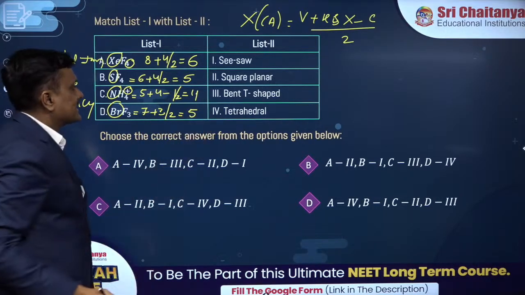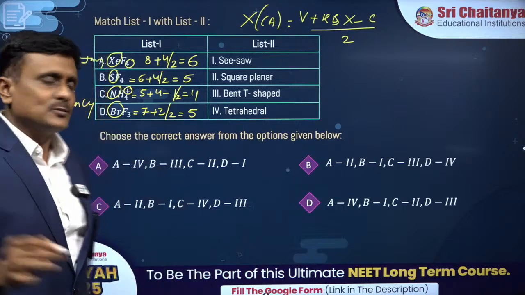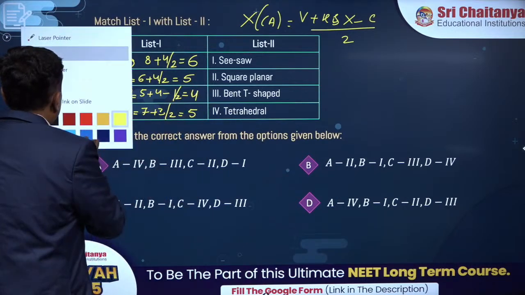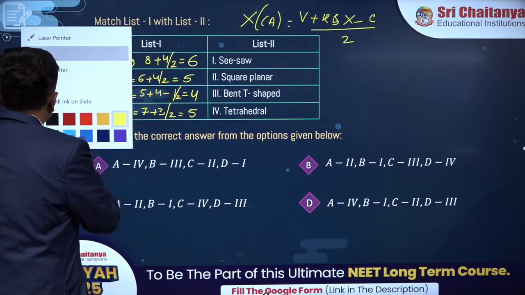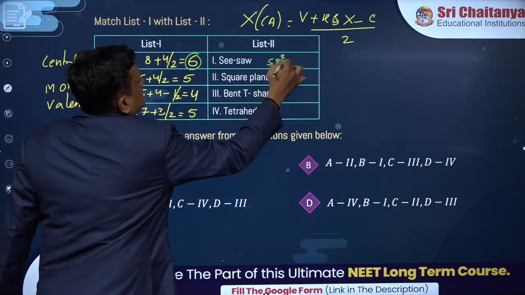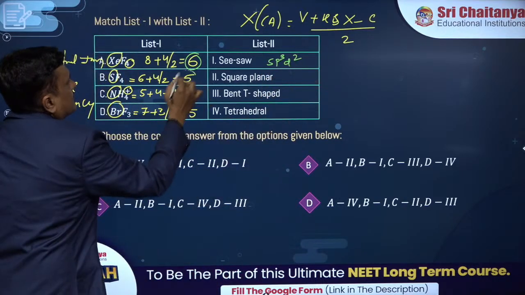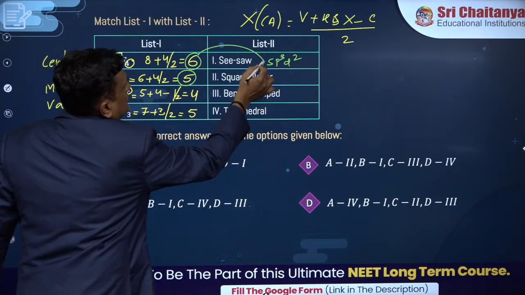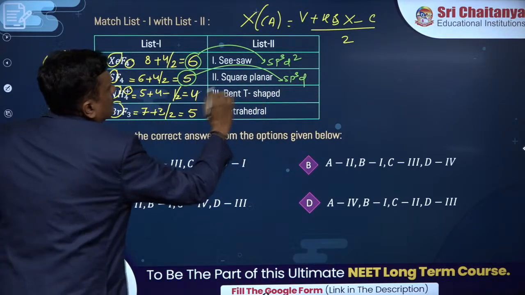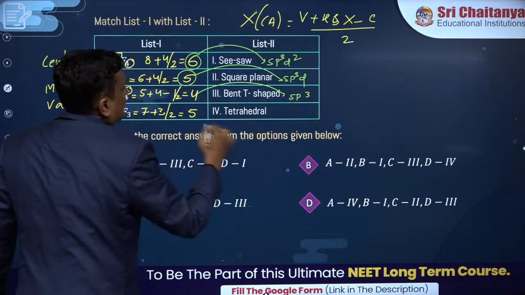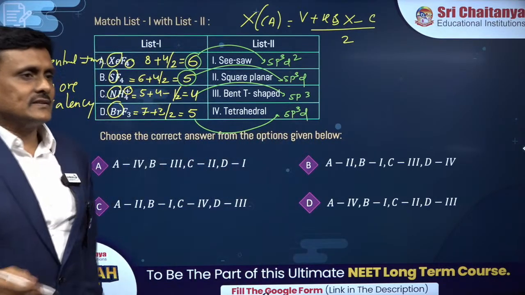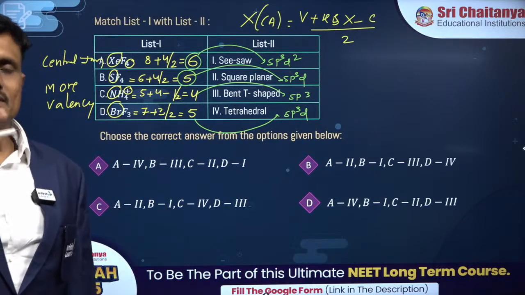Now you see, after predicting the X value, listen, you can predict the hybridization. This is another advantage of this formula, right? Hybridization: 6 means sp3d2. 5 means sp3d. 4 means sp3. 5 means sp3d. So this is how we predict the hybridization, the easiest way to predict the hybridization.